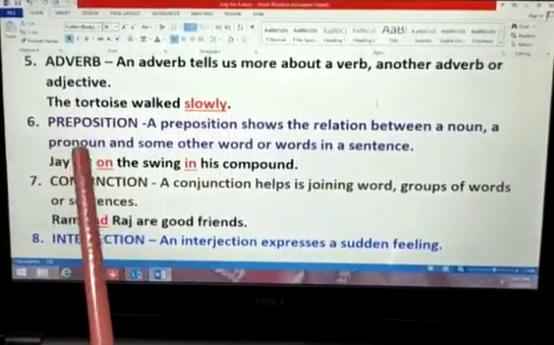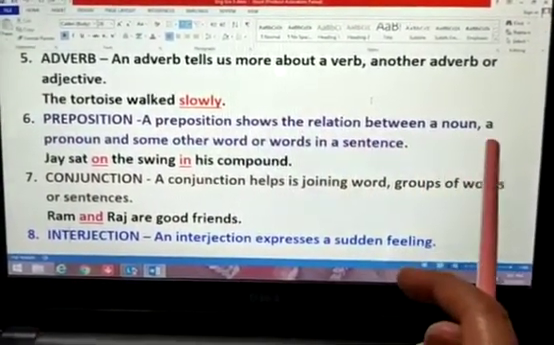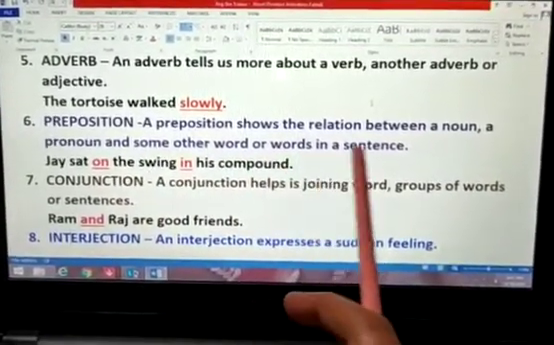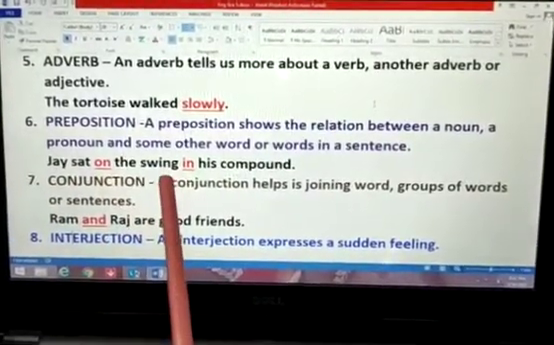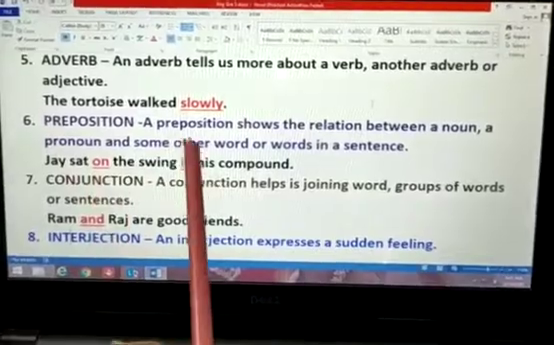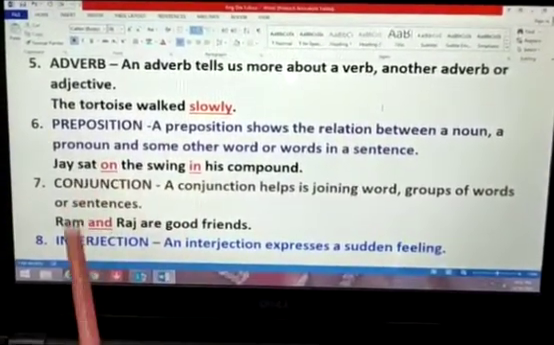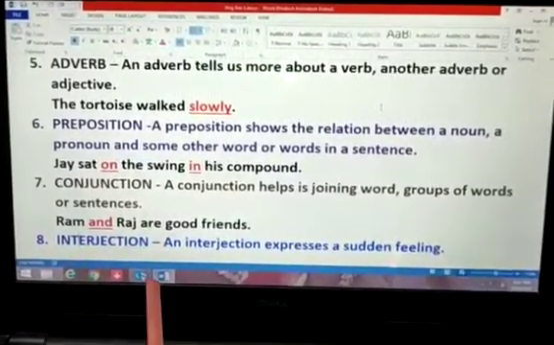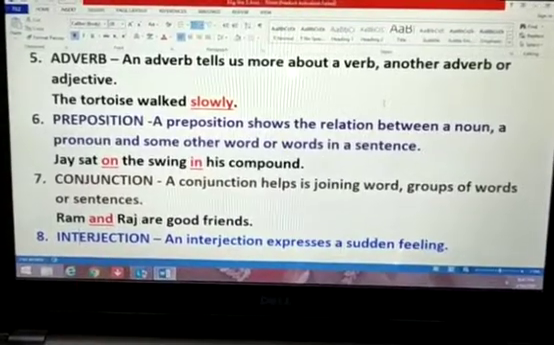Sixth is preposition. A preposition shows the relation between a noun, a pronoun and some other word or words in a sentence. Joy sat on the swing in his compound. It means on and in are the prepositions in this sentence. On, in, under, behind, near, far, between. These all are the prepositions.